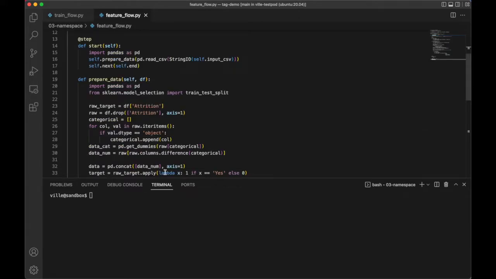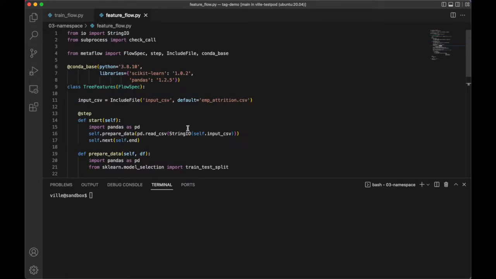Why you might do this? Well, there are a couple of reasons. One is that in real life, these feature engineering pipelines might turn out to be quite complex and long, so it might be just convenient to have them as a separate entity. It might be that this is developed by a different person, in which case it is certainly convenient to have separate files, which makes code hygiene and Git hygiene easier to handle. Or maybe you want to run the flow more often. Maybe you want to produce the features every day, and only retrain the model every week or something of that sort. Whenever you have different cadences like that, you need different flows.